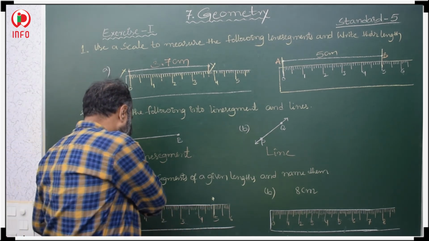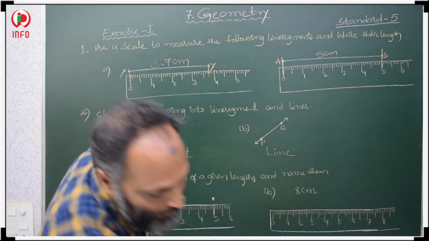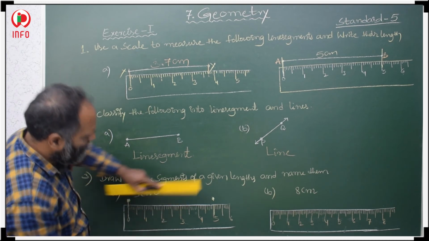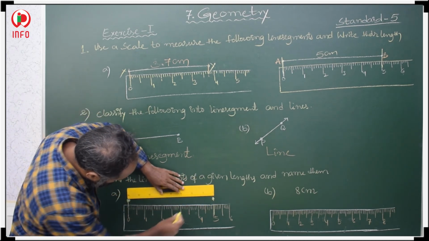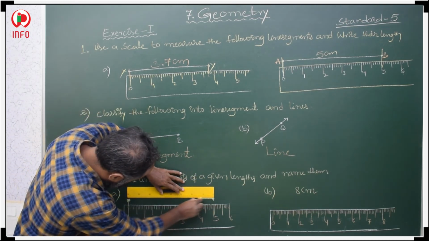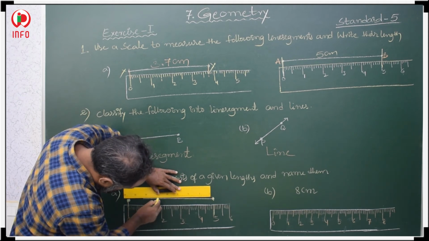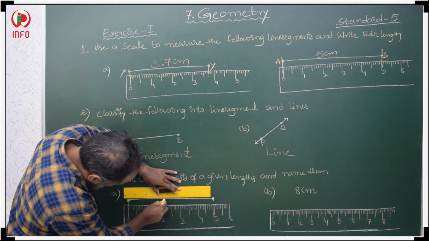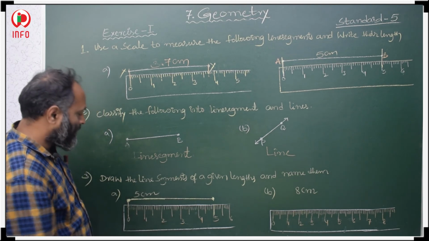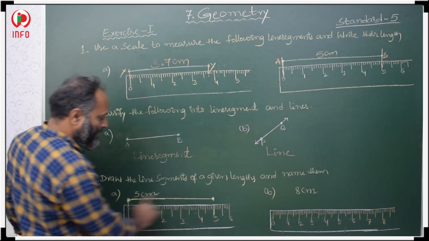Now we have to join 0 to 5. So this is our line from 0 to 5.